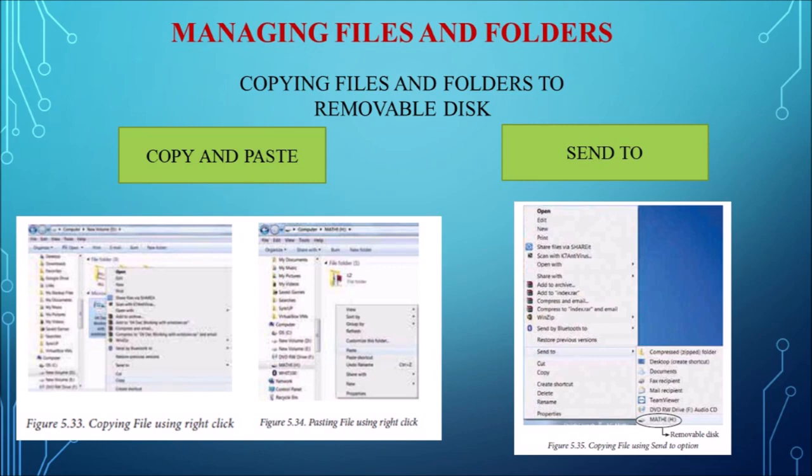And the next method is send to. Similarly, for the file which you want to copy, you can right click the file and you can see an option called send to. This again opens a submenu. There you can directly select the USB drive. This is the second method for copying files and folders to removable disk.